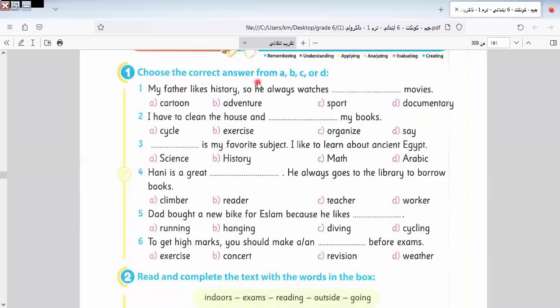Choose the correct answer. Today, I will give you lesson 2 only, because I think that your syllabus is full of information and you can't study all of it. So today I will give you unit lesson 2 only, to help you study step by step. Okay. My father likes history, so he always watches cartoon, wrong. Adventure, wrong. Sport, wrong.